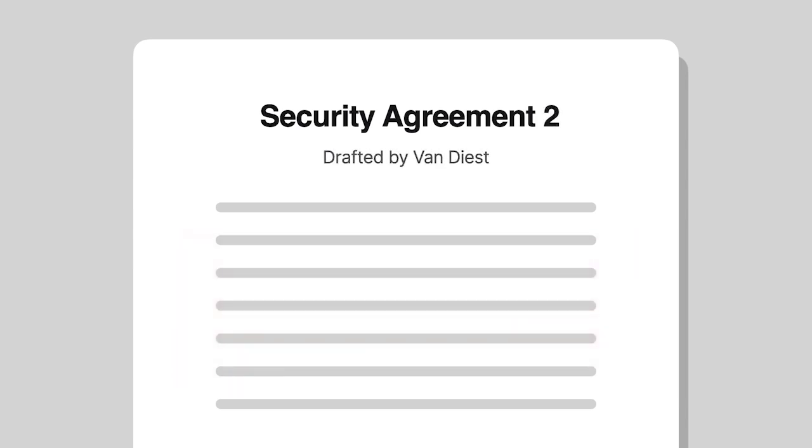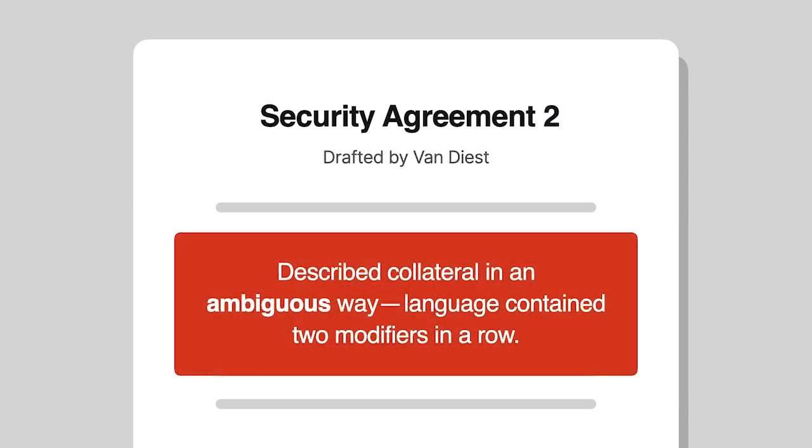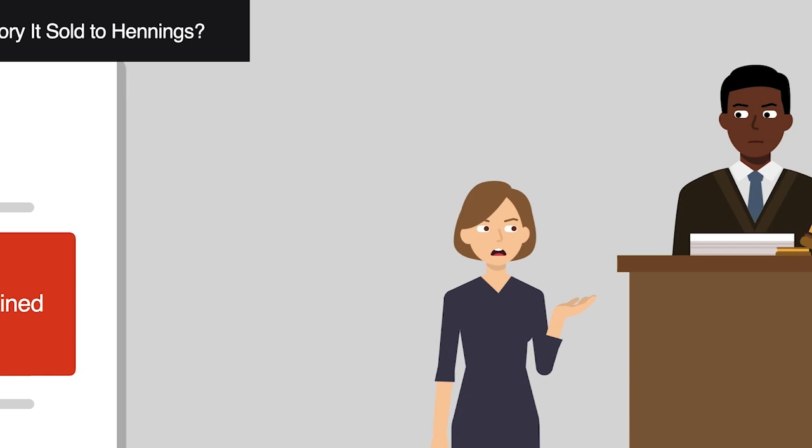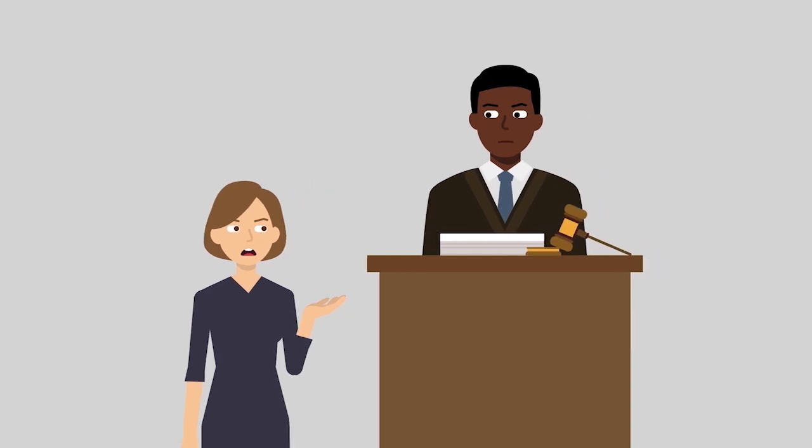However, the second security agreement described the collateral in an ambiguous way. The language in question, which was drafted by Diest, contained two modifiers in a row. This made it unclear whether the second security agreement covered all of Hennings' inventory or just the inventory sold to it by Diest. Years later, in 1999, Hennings declared Chapter 11 bankruptcy.